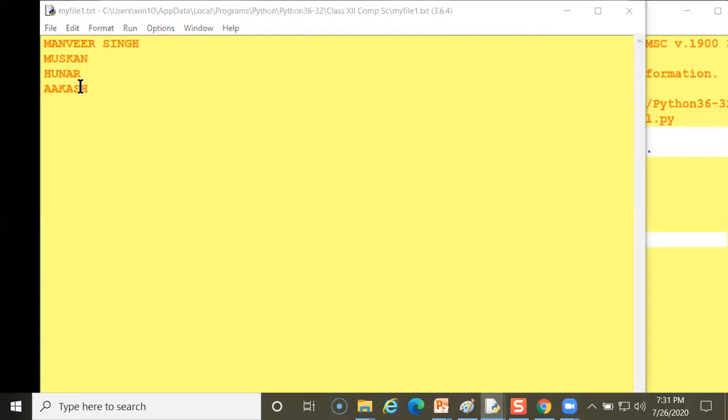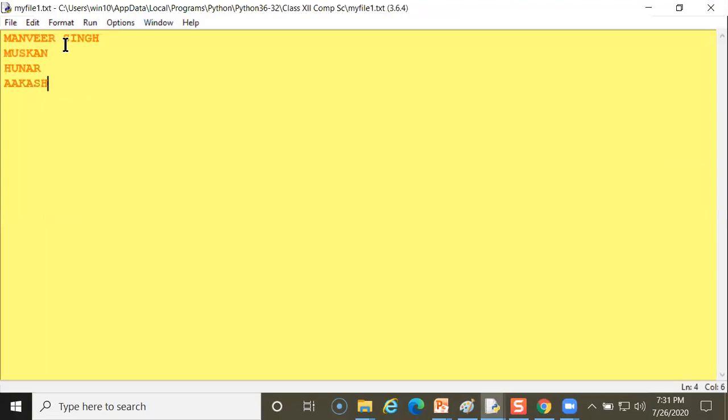You can see here, this is a notepad I have opened. In the notepad, I am showing these four names I have typed over there. These are stored in that particular file. So anything which you are writing over there can be stored in a particular notepad. It is a form of notepad.